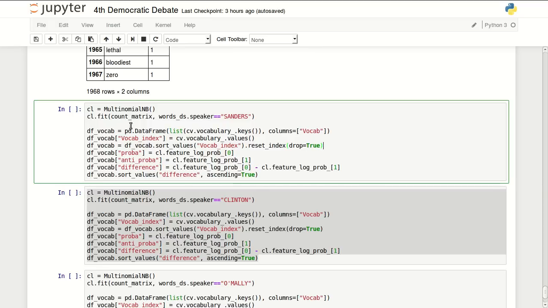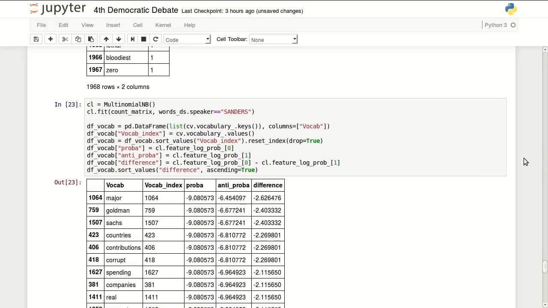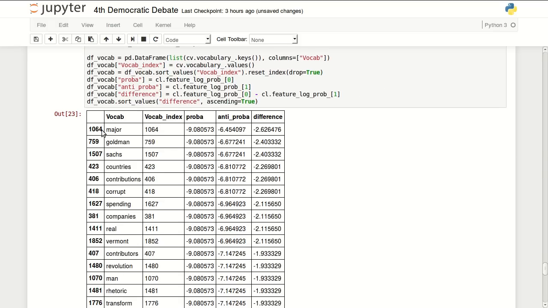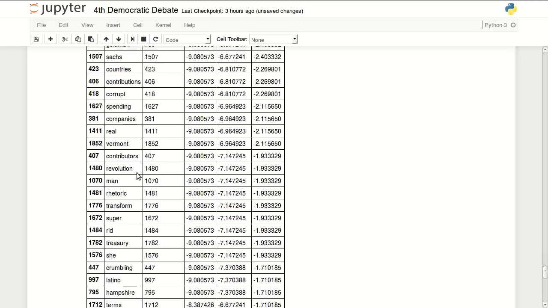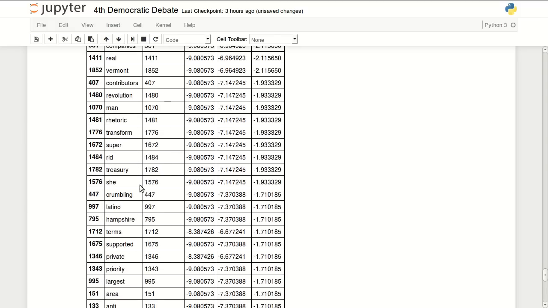So one of the interesting things you can do with a classifier is to check which words are most telling of a speaker. So I will start with Sanders. The most telling words of him are major, Goldman Sachs, countries, contributions, corruption, spending, and the list goes on. Vermont, real, rhetoric.